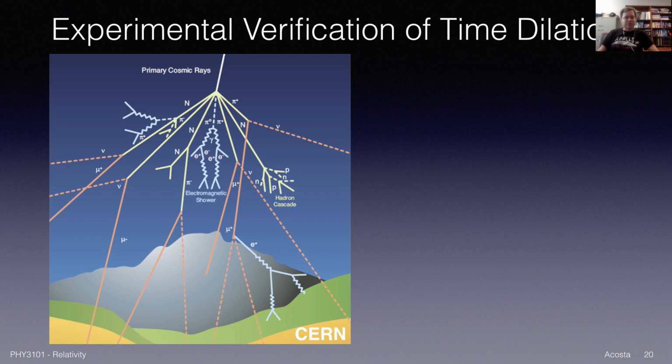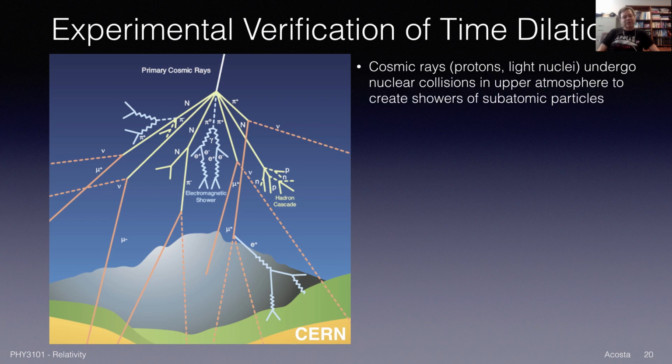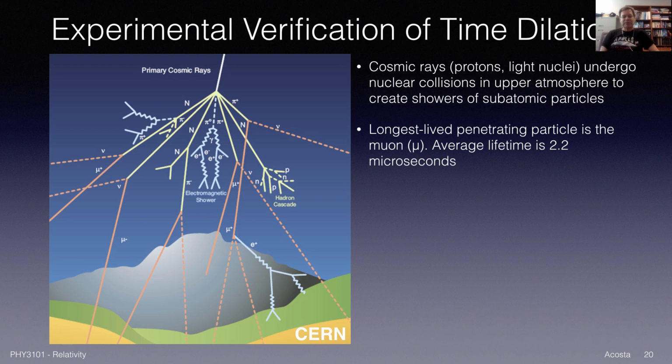So, what is this picture showing us, which shows a bunch of lines raining down on a mountainside? Well, what we're seeing here is an illustration of something called a cosmic ray. That is a particle from outer space, typically protons or other light nuclei. But as they hit the Earth, they will collide with molecules in the atmosphere, and they will create nuclear collisions, which create all kinds of unstable new particles. It's actually my field of research, particle physics. So we'll create these showers of subatomic particles. The longest-lived, most penetrating particle in that shower is a so-called muon, and we can see some here.